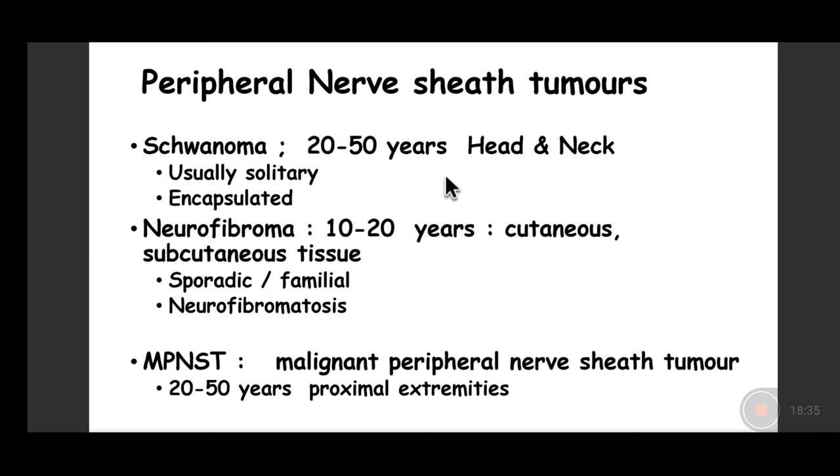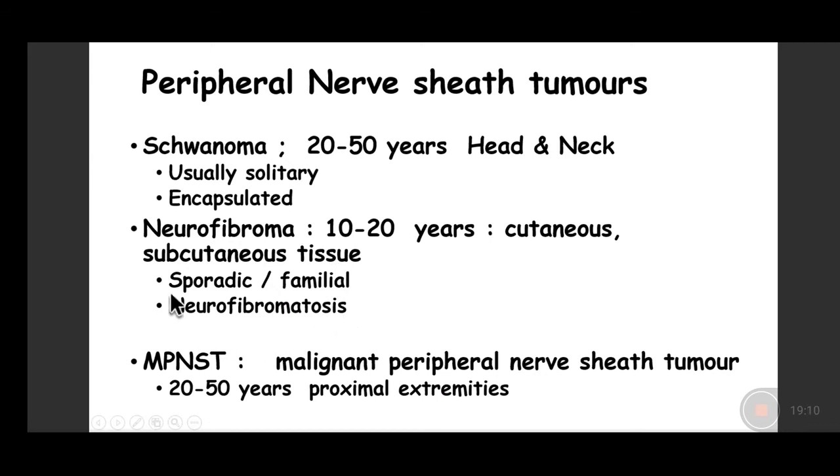Now coming on to tumors of the peripheral nerve sheath. We call them peripheral nerve sheath tumors, and they are mostly benign. So fortunately, most of them are benign, and the one which is single and encapsulated is called the schwannoma, while those which are generally multiple and unencapsulated are the neurofibromas. So neurofibromas are mostly associated with neurofibromatosis. So it can be inherited as an autosomal dominant disorder.